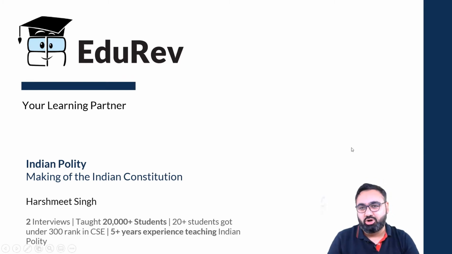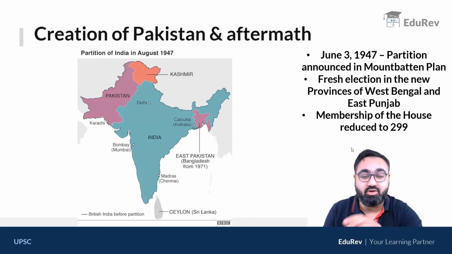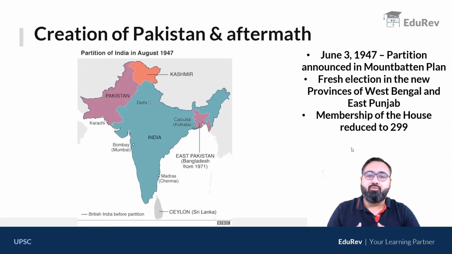I welcome you all to the next lecture of our continuing topic, which is making of the Indian Constitution. In the last two lectures, we have discussed how the Constituent Assembly of India was formed, what it was that the Muslim League and the princely states did not find good, because of which they boycotted the assembly, and other things about the assembly.